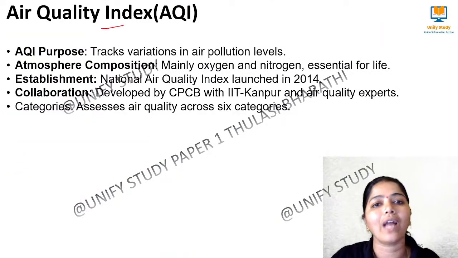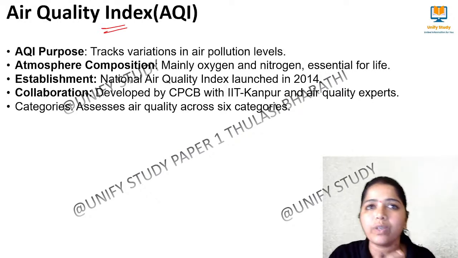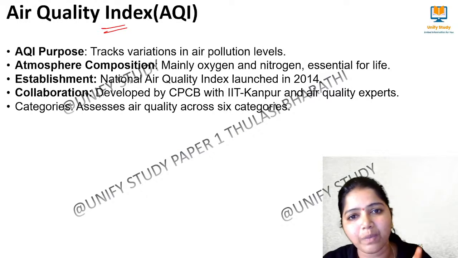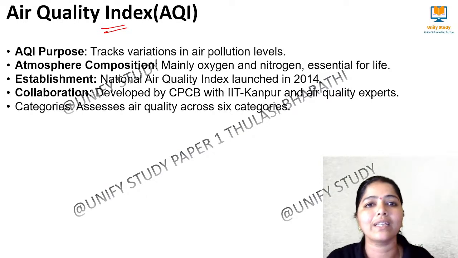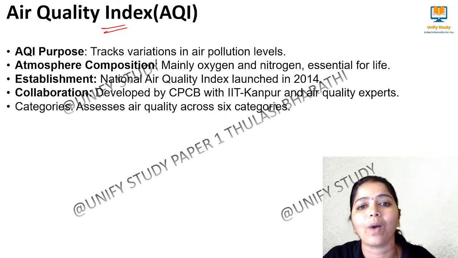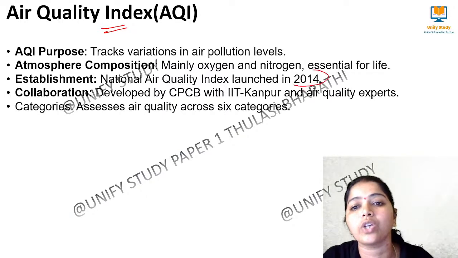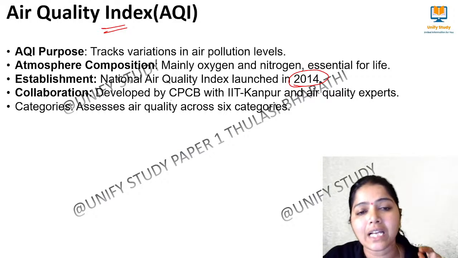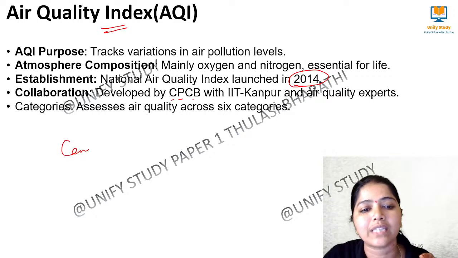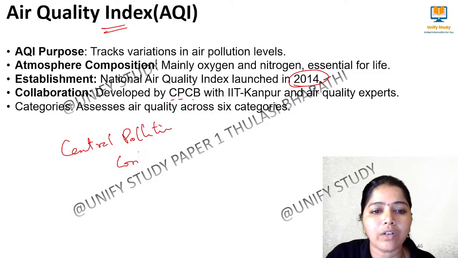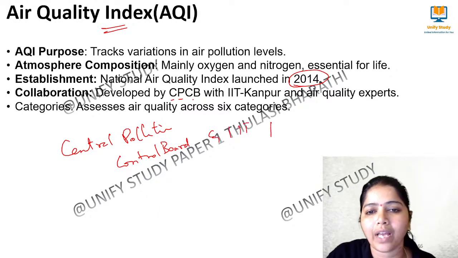So here this we call the air quality index, very important. What we do in the air quality index is that according to those 8 air pollutants, the air quality is measured. The National Air Quality Index was launched in the year 2014 by the Government of India with the Central Pollution Control Board and IIT Kanpur.